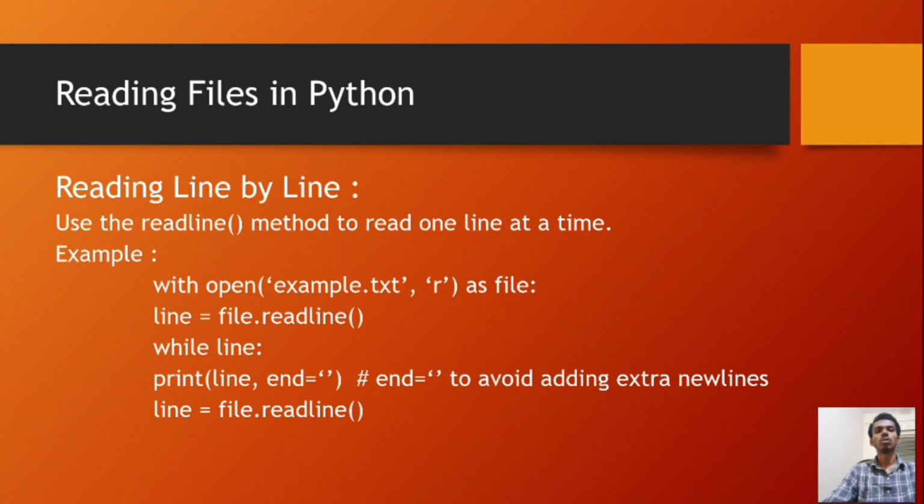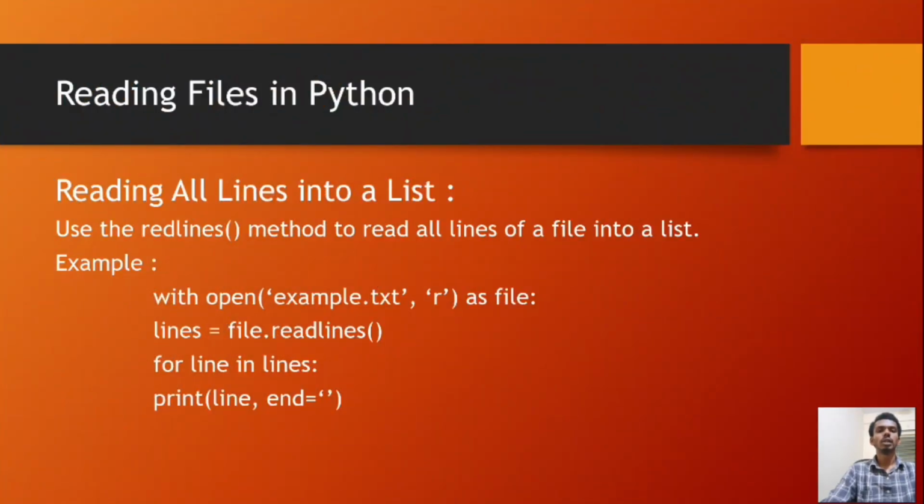Reading files in Python. Reading line by line. Use the readline method to read one line at a time. For example, with open('example.txt', 'r') as file, line = file.readline(), while line: print(line, end='') to avoid adding extra new lines, line = file.readline().